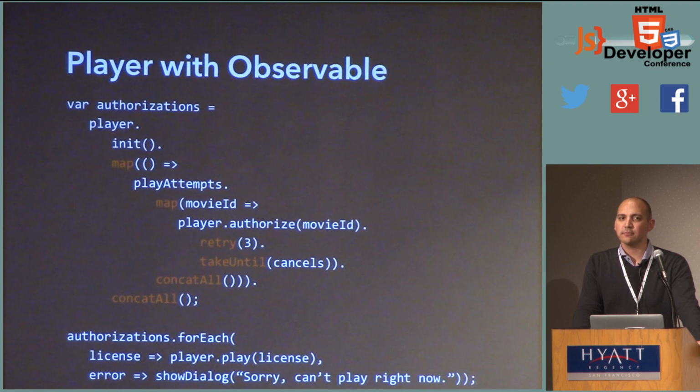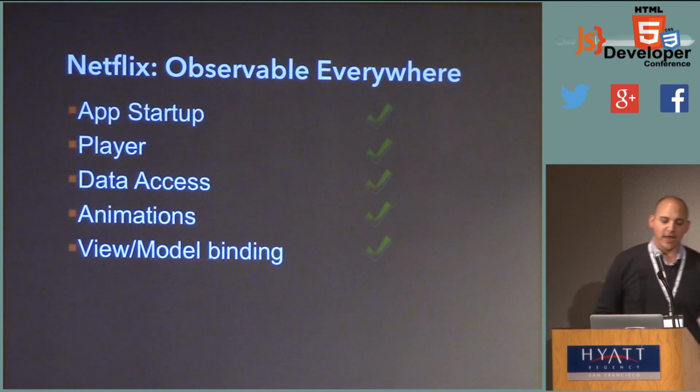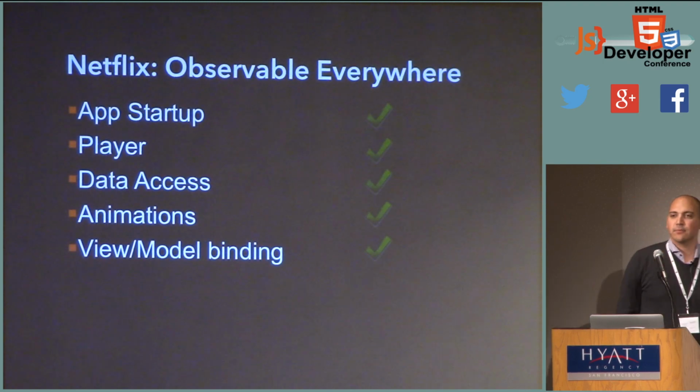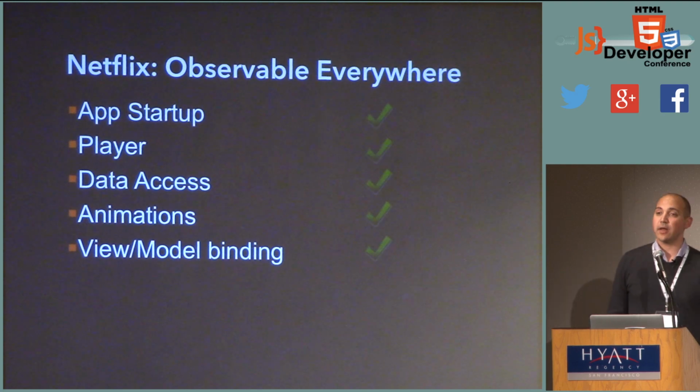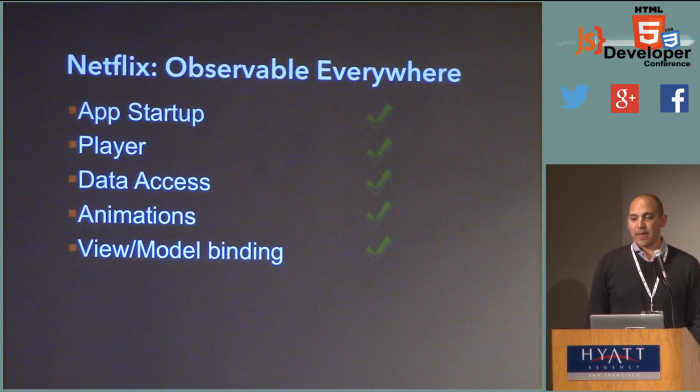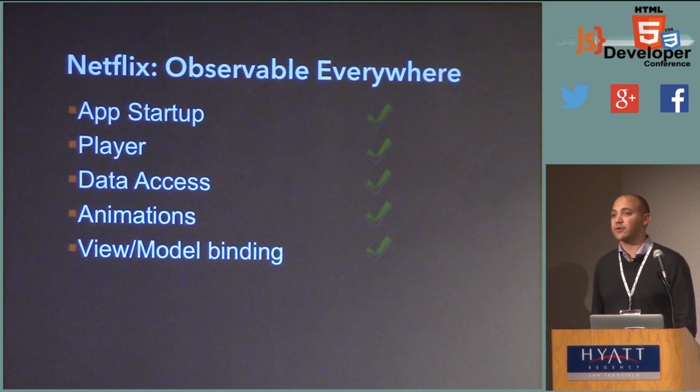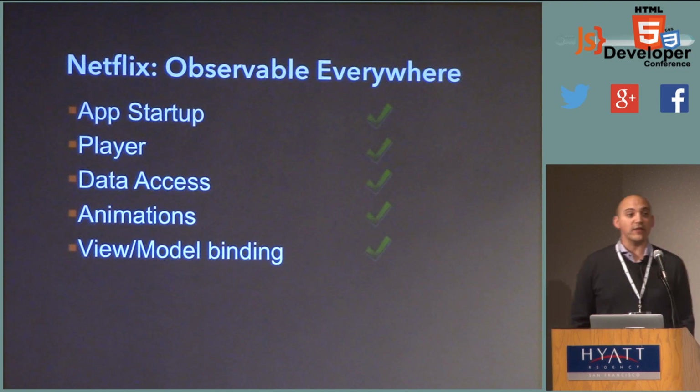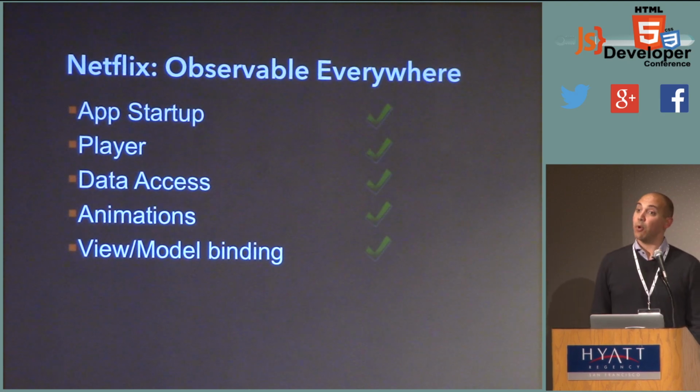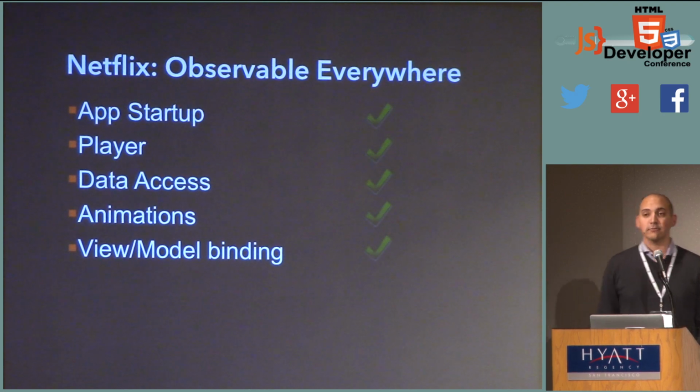Does that make sense? So in Netflix, we use observable everywhere. We don't really use promises, certainly not in any of the device UIs. And the reason for that is that a promise is an observable that fires once. It's a subset, right? I can easily create an observable that just fires once, and then it can do anything a promise can do.